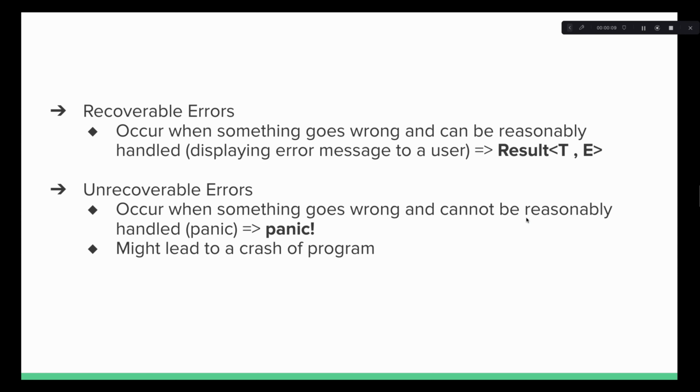In this video, I'll briefly go over error handling in Rust and show you the differences between recoverable and unrecoverable errors. A recoverable error can be handled in some way, allowing the program to continue execution. These errors use the Result type with data inside the Ok variant and an error inside the Err variant. We could handle these errors by using either a match keyword to match on both error and success cases or a question mark operator to propagate the error to the outer function. For instance, a file not found is a recoverable error which can be handled by displaying an error message to a user or creating a file in case of an error.